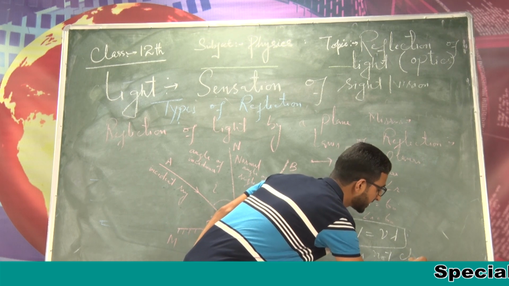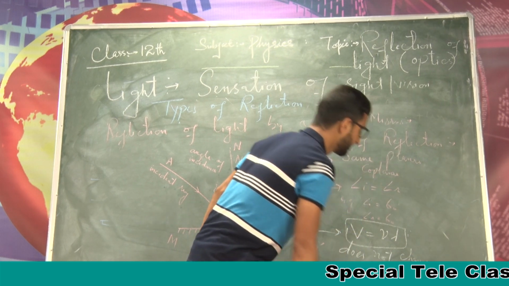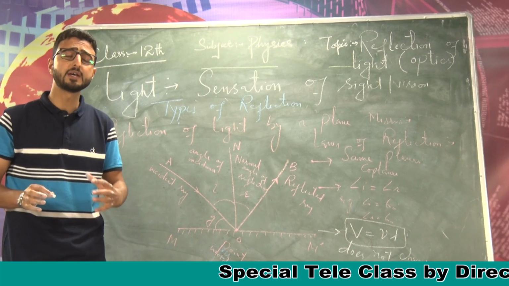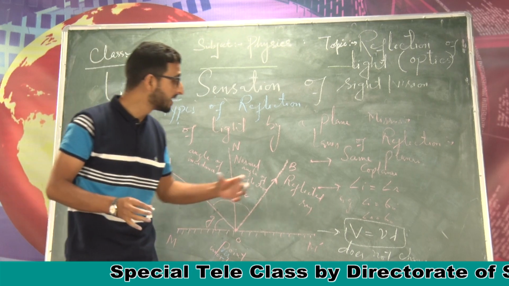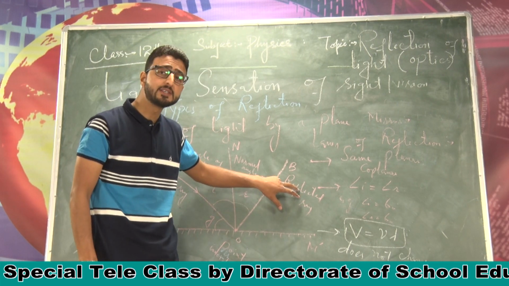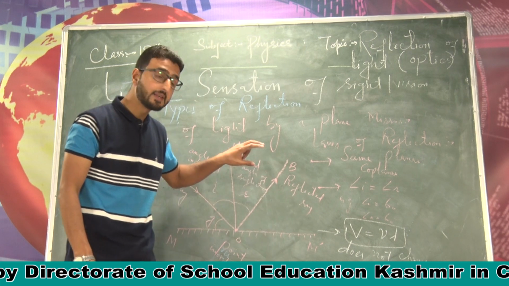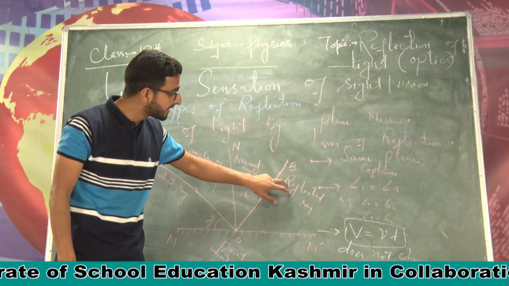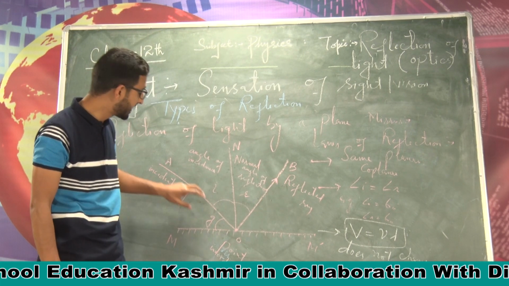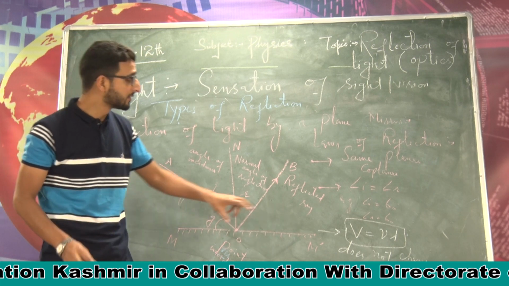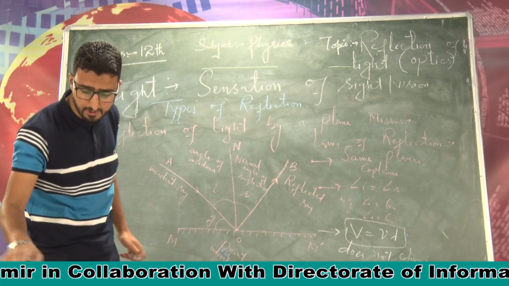So on reflection, the wavelength, velocity, and frequency of the reflected ray do not change, but what changes is the intensity, or I can say the amplitude of the reflected ray, and the intensity or the amplitude of the reflected ray is always less than that of the incident ray. So these are the three laws of reflection.